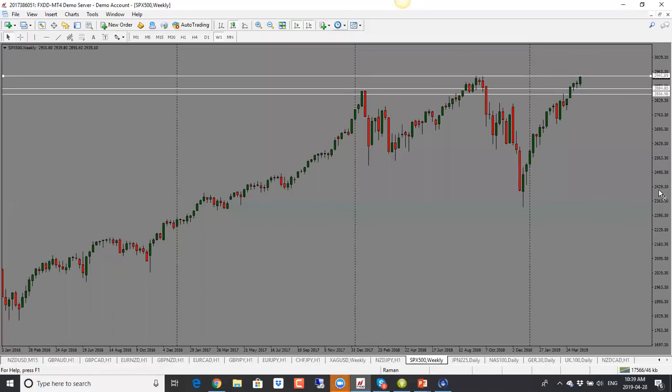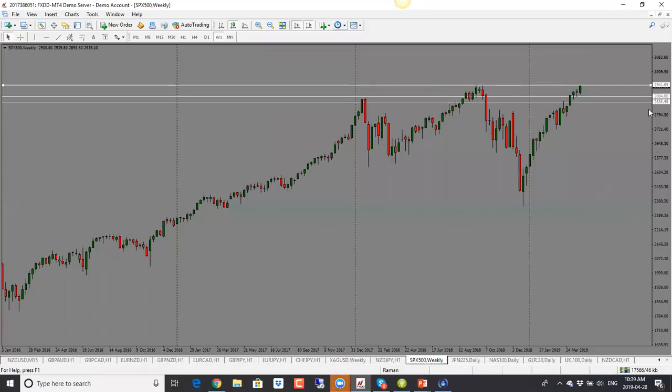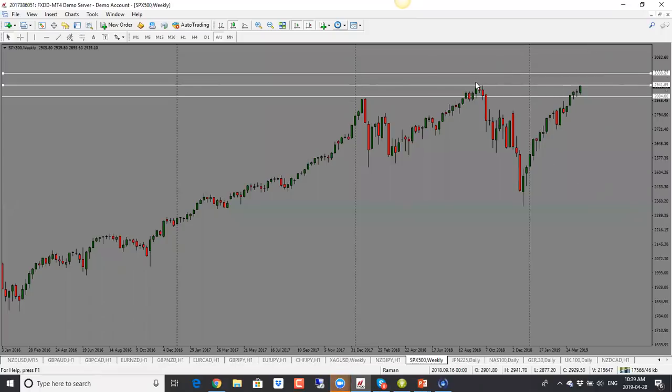I would look for it to go into the 3,000 level. I think that level is not too far, but I would be careful here though, because this is where price had dropped quite a bit last time as well. And what could happen sometimes is it does a spike and then drop. Watch out for that. But for now, this is looking bullish, and 3,000 will be the next target.